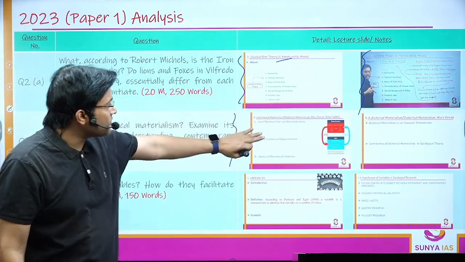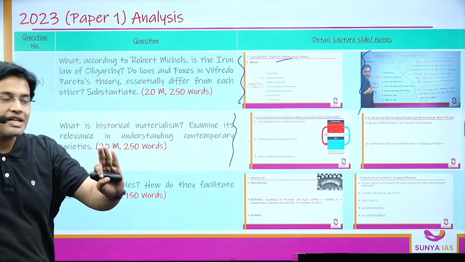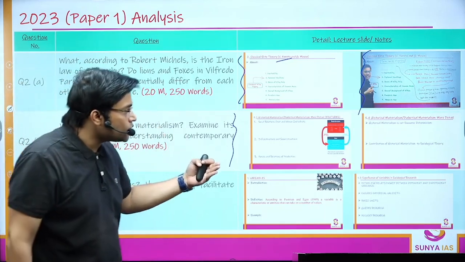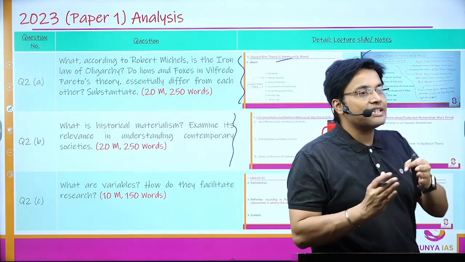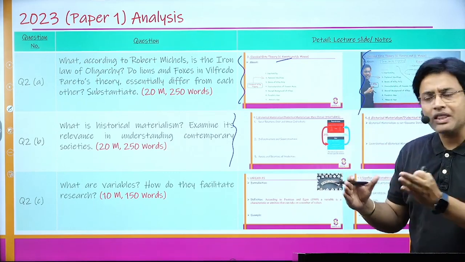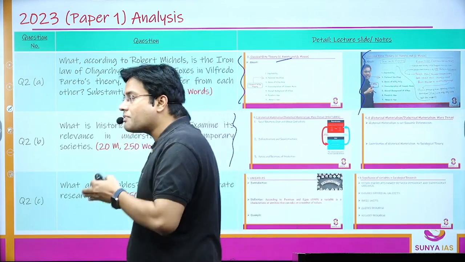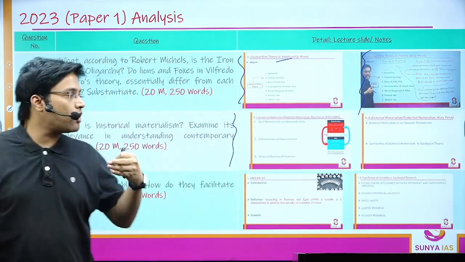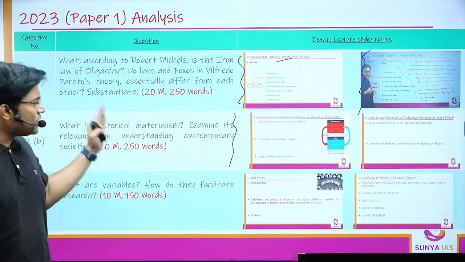I've given various features of historical materialism. And then, what is the contemporary significance of historical materialism? Like how it could be used to understand various kinds of society. It's not only about understanding capitalist society, but you can also understand feudal society, ancient society, primitive society. It could also help you understand various phenomena prevalent in society, just like you can talk about various kinds of crime, various deviant tendencies. All these things I've talked about.